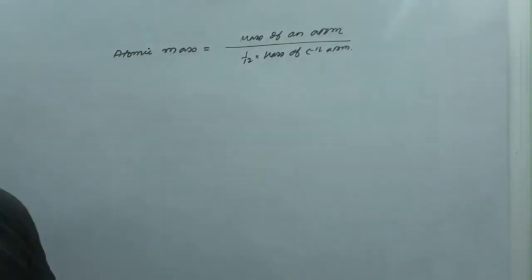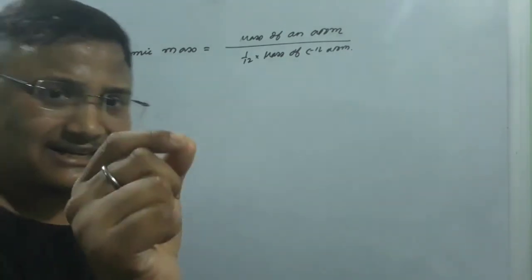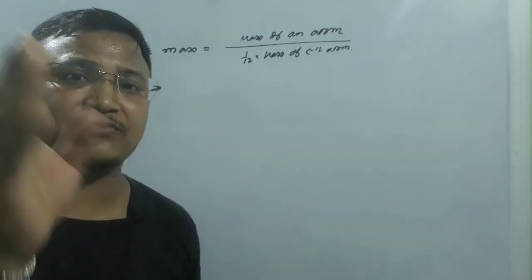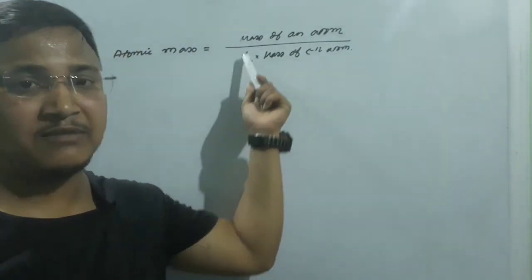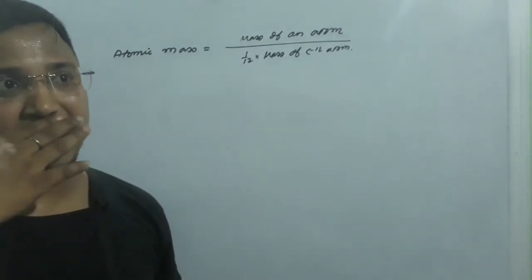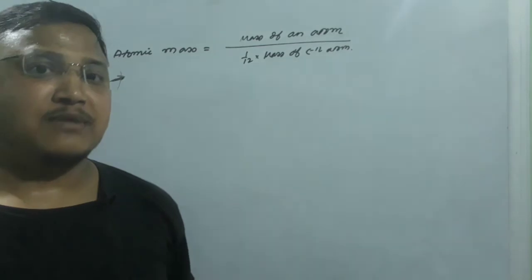So this is what we are talking about. And when we are talking about molecular mass also, it is the same thing. How many times that particular molecule is heavier than 1 by 12 of the mass of the carbon 12 isotope. So this is what we are talking about, molecular mass also.